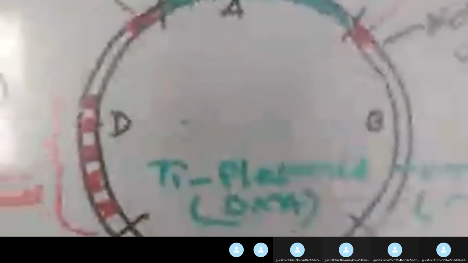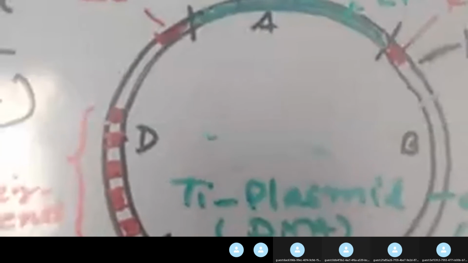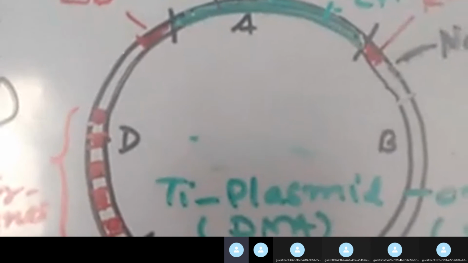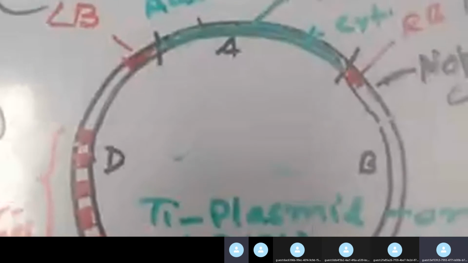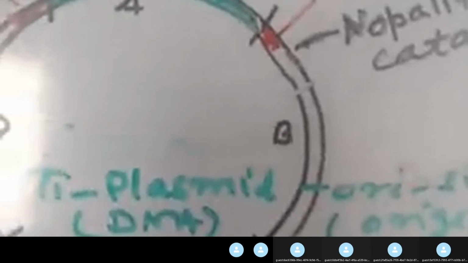I would like to show you the whiteboard on which the diagram of this TI plasmid has been sketched. Now look at the whiteboard. Is the whiteboard visible? Yes, sir. Clear. This is the TI plasmid, the diagram of the TI plasmid.